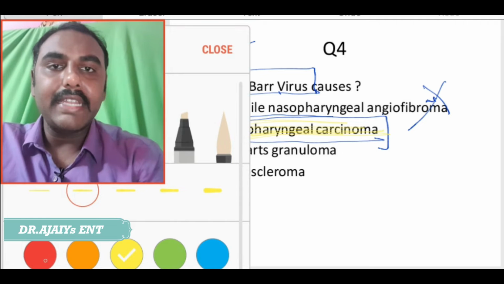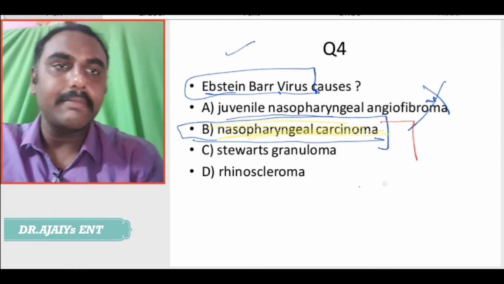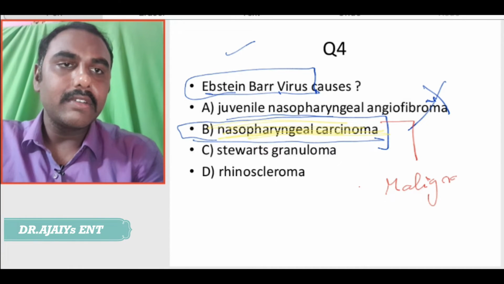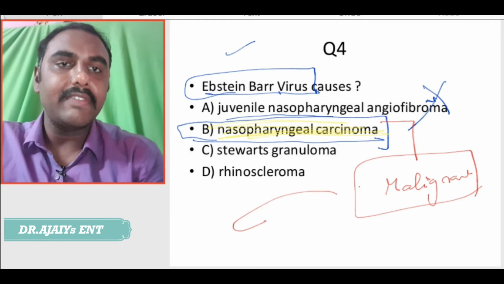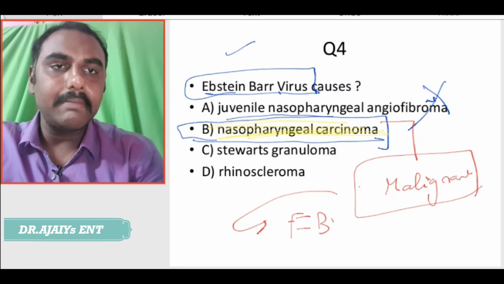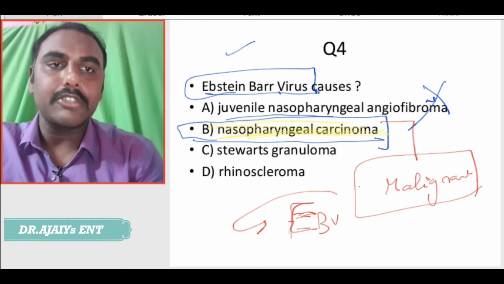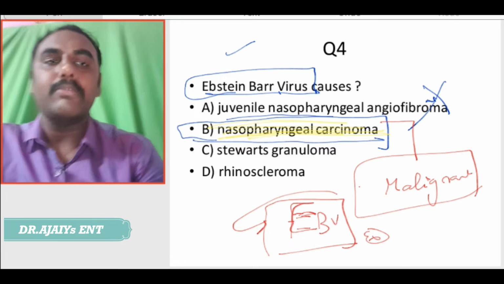Is it benign or malignant? The nasopharyngeal carcinoma is a malignant tumor, but there is a significant correlation with the Epstein Barr virus. So, it has a viral etiology with the Epstein Barr virus. Again a very important MCQ.